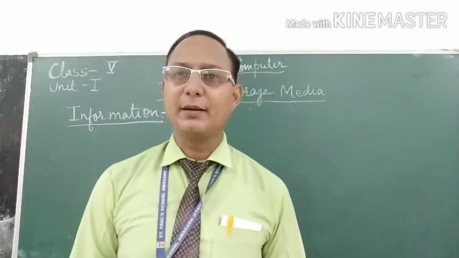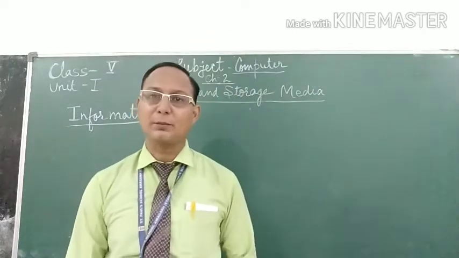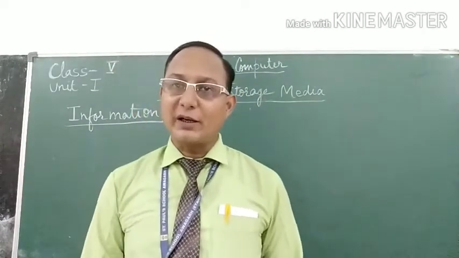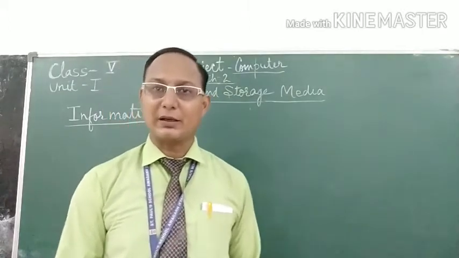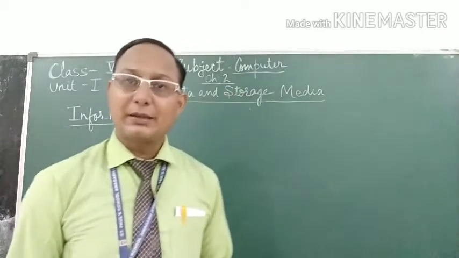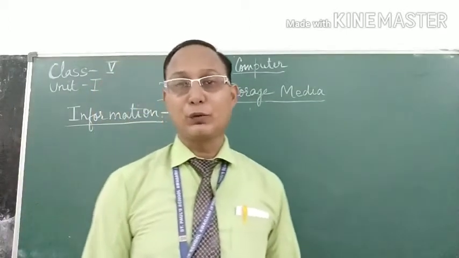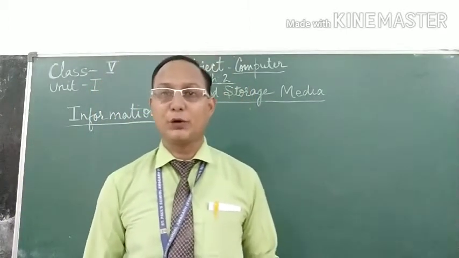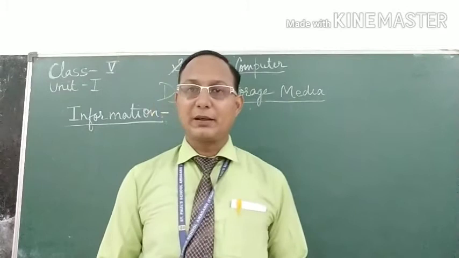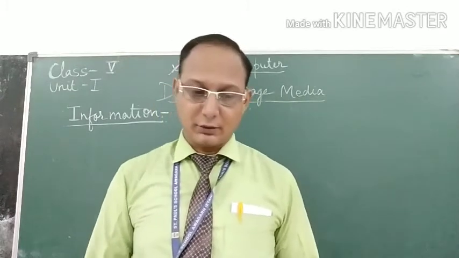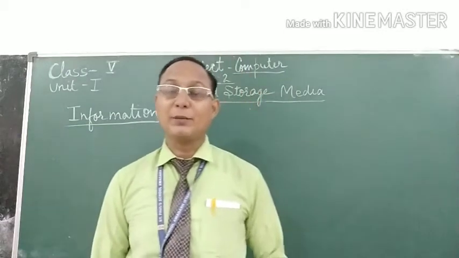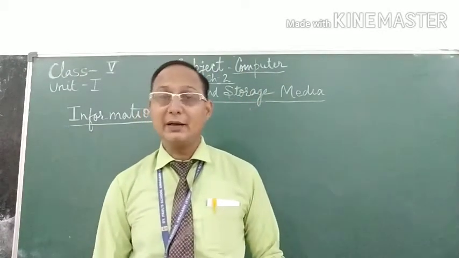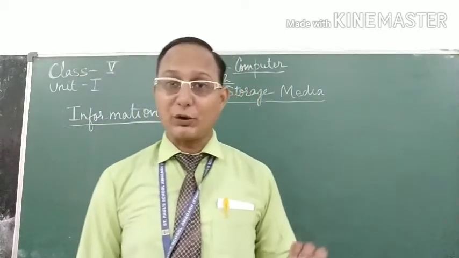Information is a piece of data which is useful for mankind. What is information? It is also a data, but the data that is useful for mankind, useful for the public, useful for the user. It is also called processed data. So information is also data and which is processed.